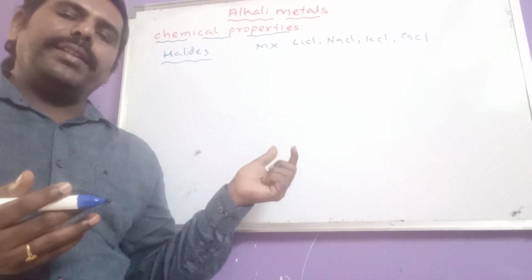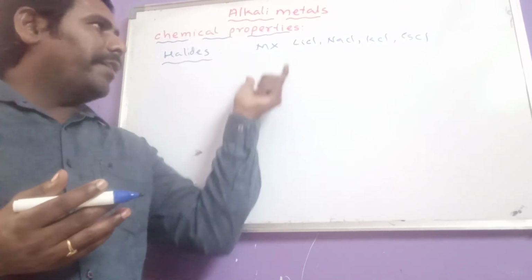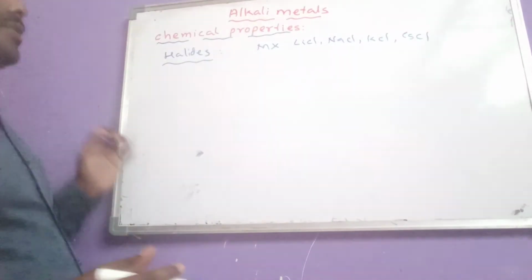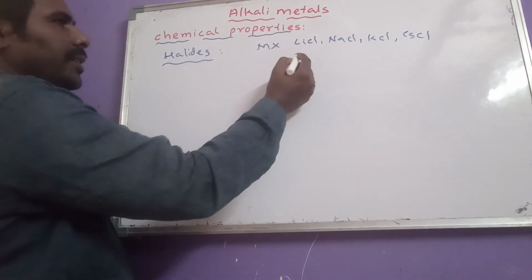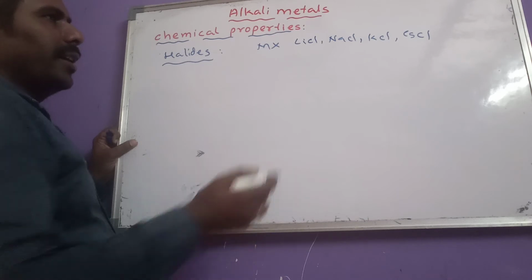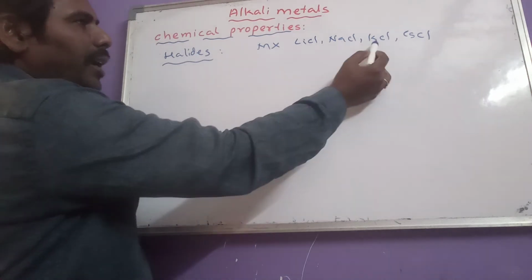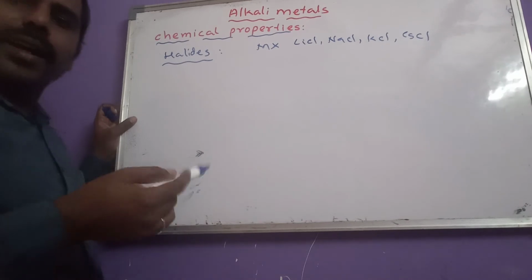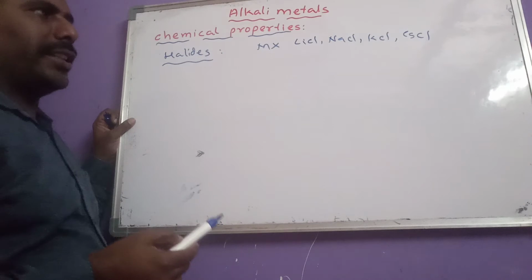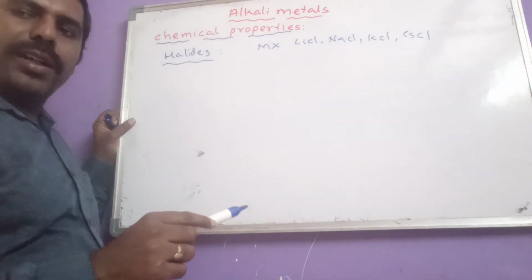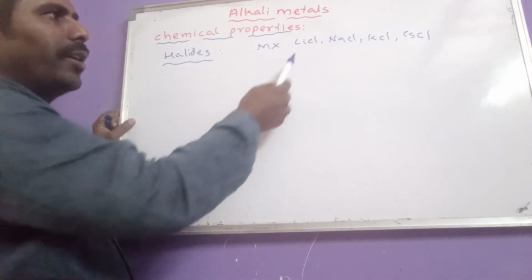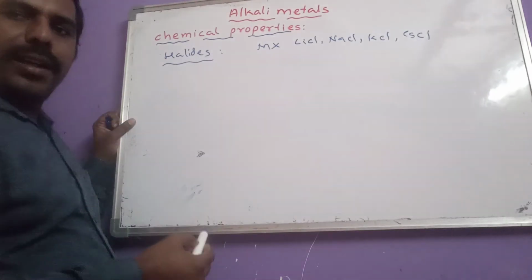Now some important points we have to learn regarding halides of first A group elements. What are the important things? First, two things we have to learn here. As the size of the alkali metal increases, ionic nature also increases, and these all have ionic nature, so they are soluble in water. All these are soluble in water. And another one, they act as electrical conductors.